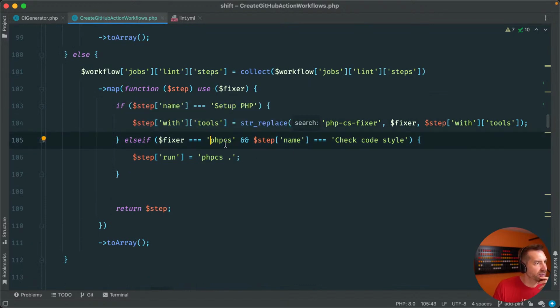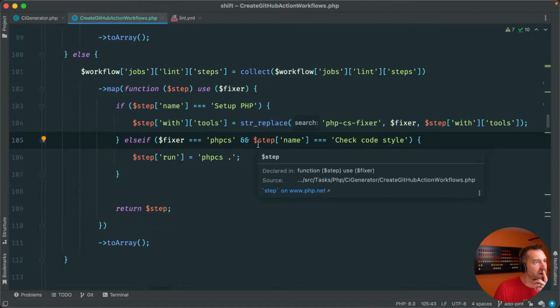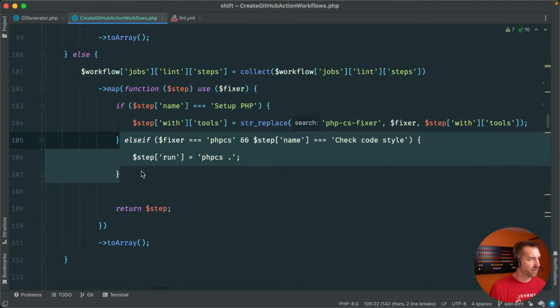And then else if PHP, else if fixer is PHP CS and it's check code style, then we need to update the run step. Okay, so that's this piece. So we need to do the same thing here.